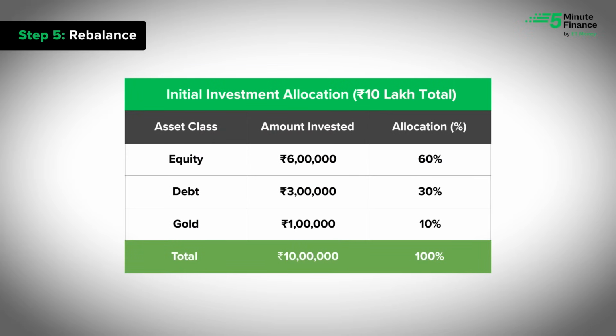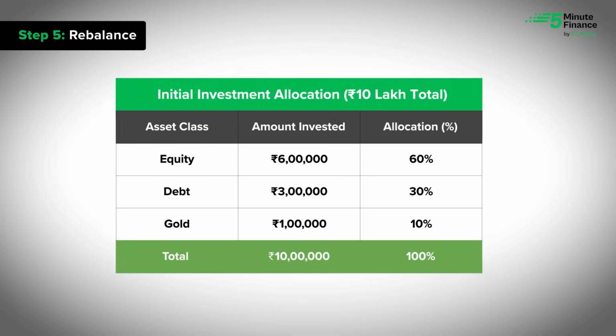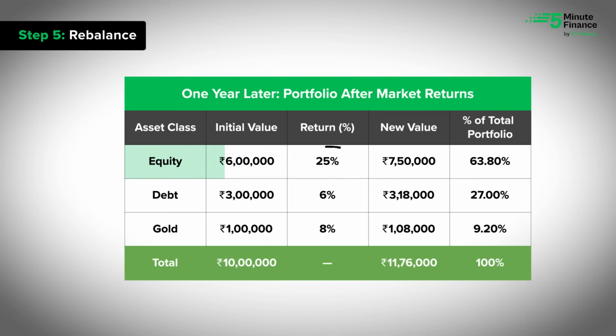Step 5. Rebalance. When you invest for the long term, your portfolio drifts from the original allocation as returns come in. Here's how. Let's break it down with an example. So let's say you invested 10 lakh like shown in the table on your screen. Now fast forward 1 year. Equity returns are 25%, debt 6% and gold 8%. On your screen is how your portfolio looks now.